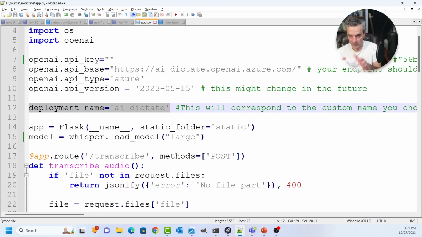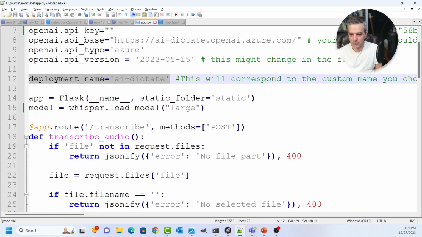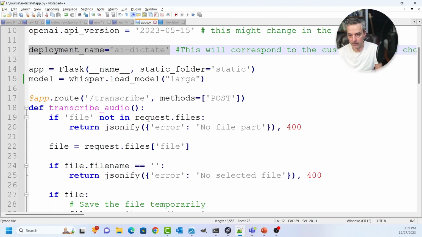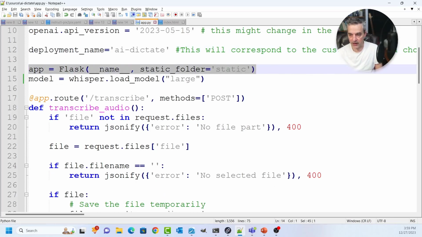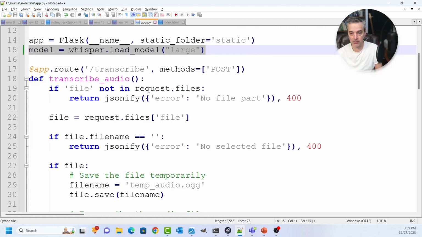That's a part of my account for this, and that deployment allows me to have multiple deployments in the context of Azure, and that one is set up to use GPT 3.5, and then it's using a static directory to serve up that HTML we just looked at. There's the model that I'm using for Whisper.